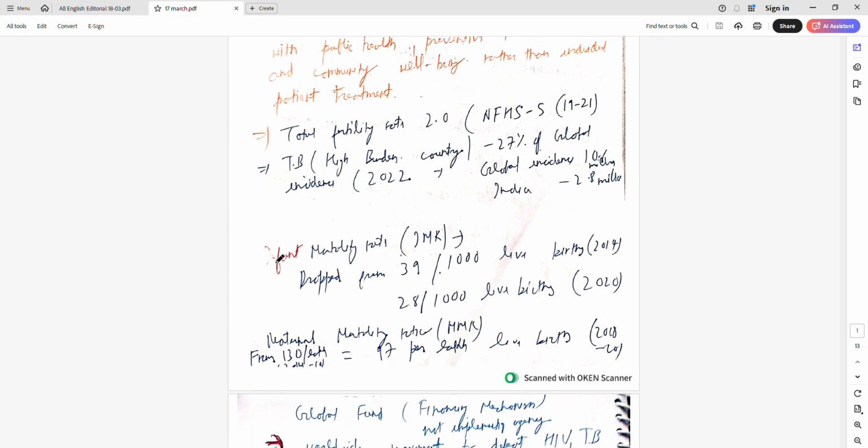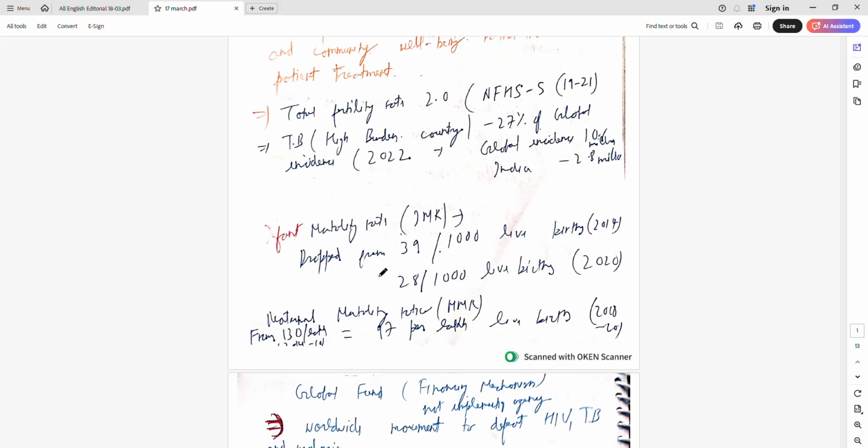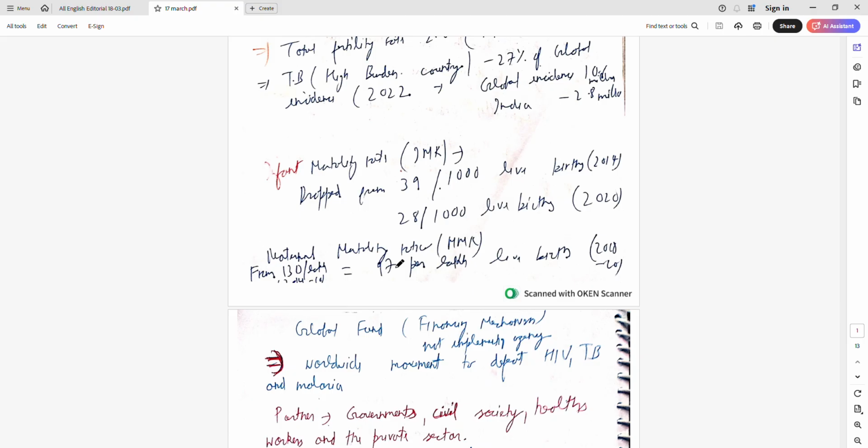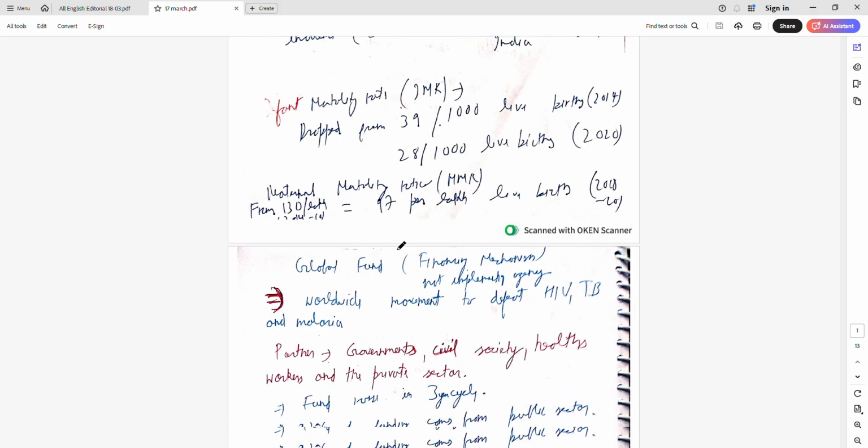There is also the neonatal mortality rate. It is similar, live births per thousand, but here the death timing is 28 days or 1 month, whereas here it is about 1 year. Maternal mortality rate is the death of a mother while having childbirth or after childbirth. It is calculated per lakh. It has also significantly dropped from 130 per lakh to 97 per lakh, but still it is higher. Around 80 something is the WHO target.